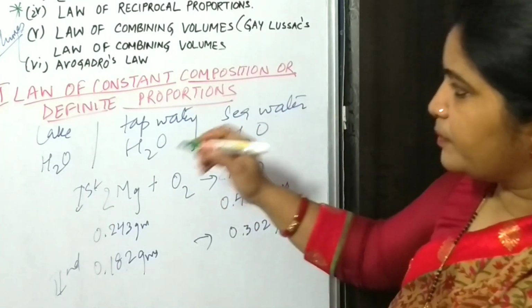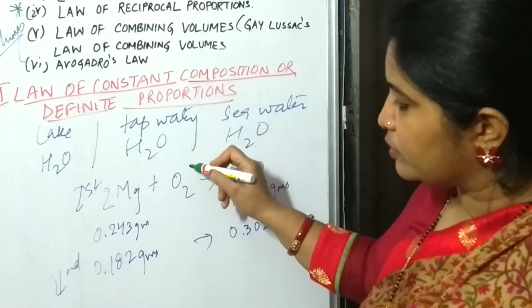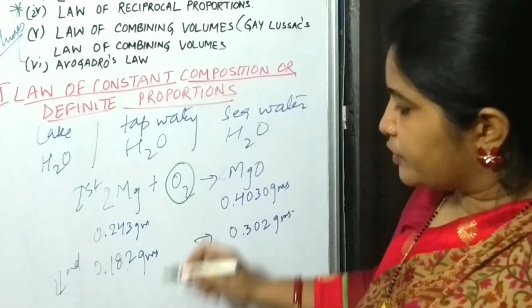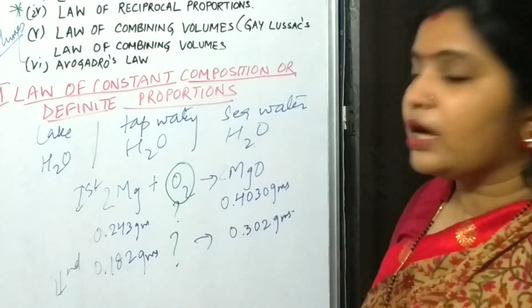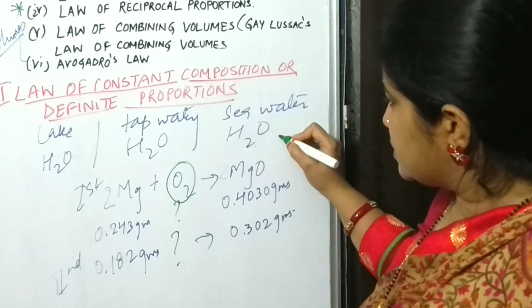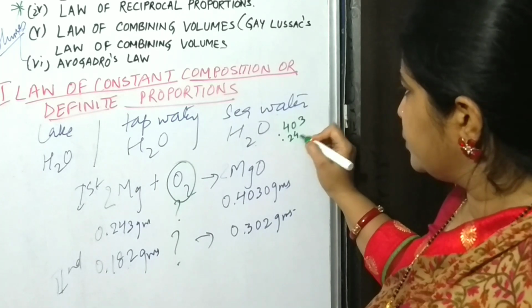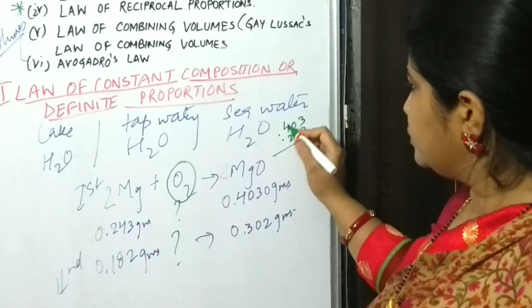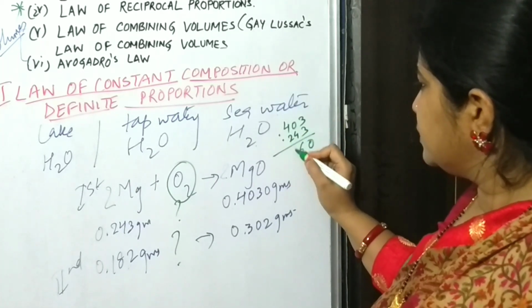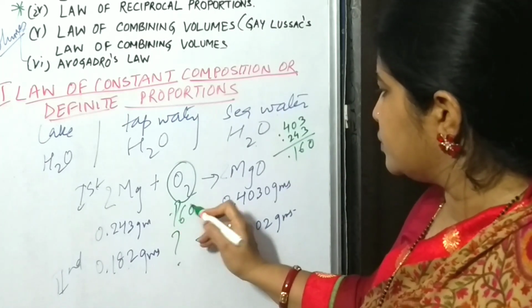Here you have to apply the first law also, that is the law of conservation of mass. Then you can find the mass of oxygen. You will subtract 0.243 from 0.403, so you will get the value of oxygen here 0.160.